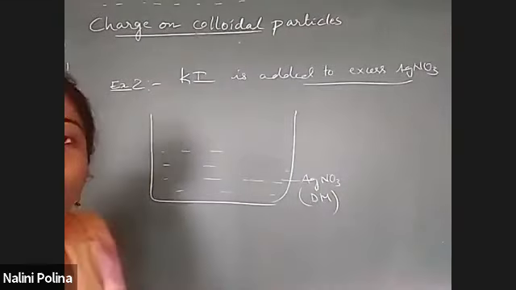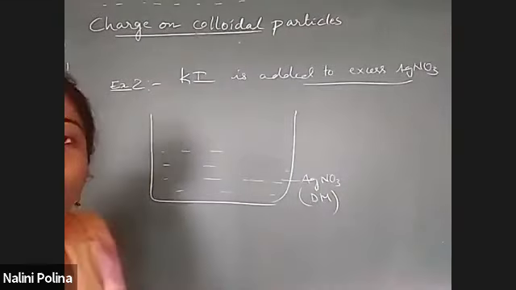Somebody is asking why KNO3 cannot be a DP particle. Because the KNO3 particle size is below 1 nanometer. If you are considering something as a DP particle, its size must match, it must come under 1 nanometer to 40 nanometer.